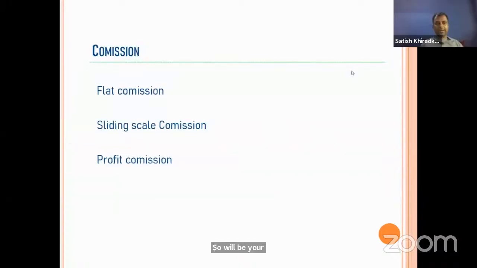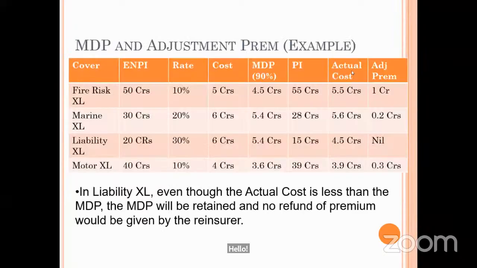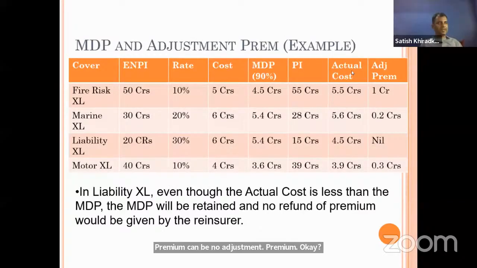Now commission, I suppose. So that means we are not to pay the refund. There will be no refund at all. Yeah, there will be no refund from the MDP because it is a minimum premium. We are assuring them that this much will be the premium, so that's why this is a minimum premium. That's why our estimation should be perfect.